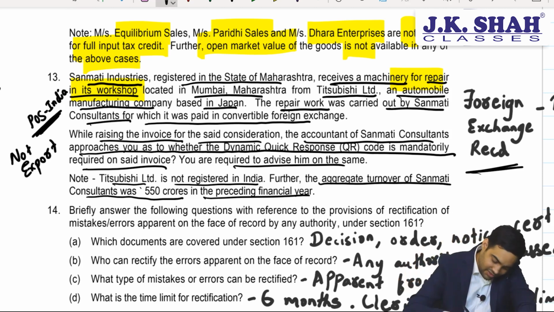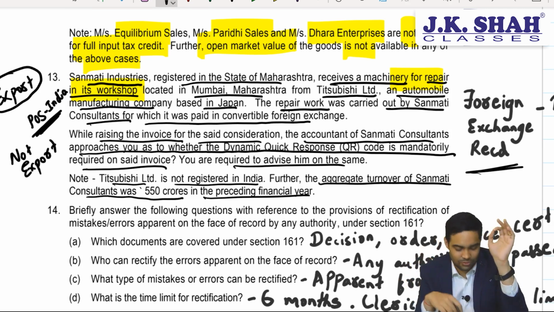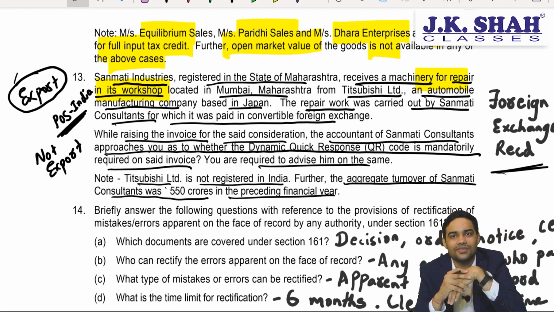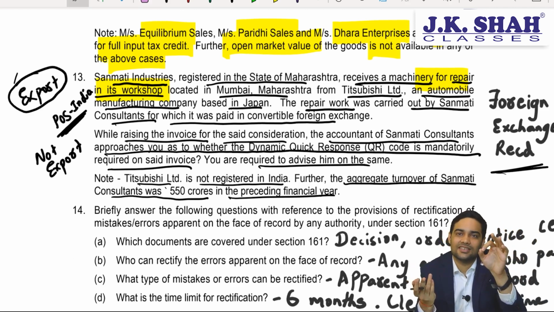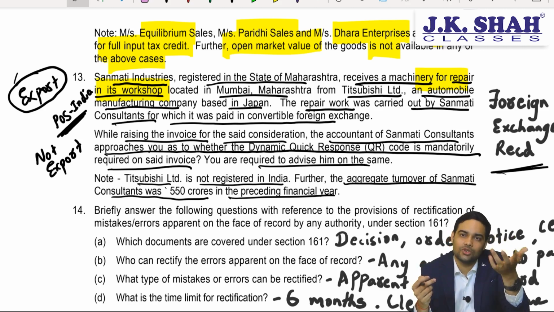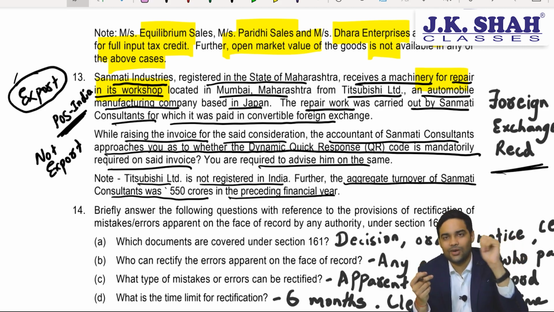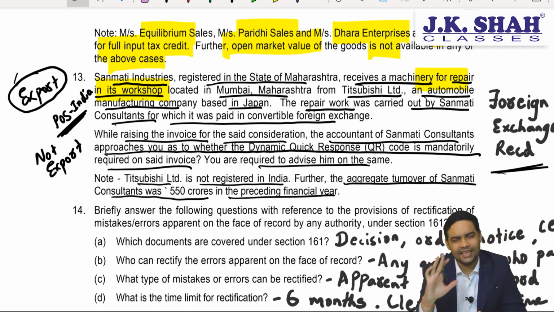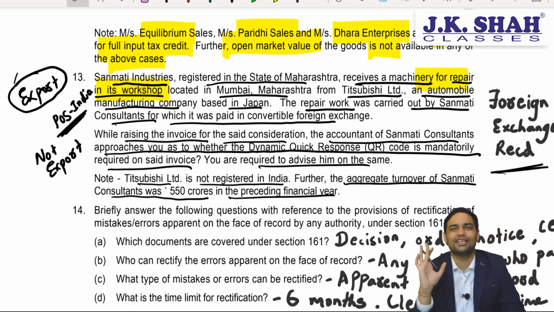If it is an export, then again it would not be required. You should write this answer also, that if it is an export, then in that case, where is the consumption? Outside India. And export transactions, they are already covered by B2B e-invoicing. They will not be required to go for dynamic QR code based on the circular issued by CBIC. These are the 2 points of view. In exams, I expect institute would be much clearer as to whether it is put to use in India or not. Okay, that's difference of opinion. Whenever you get a difference of opinion, you better write both.